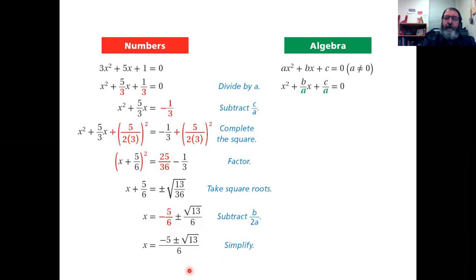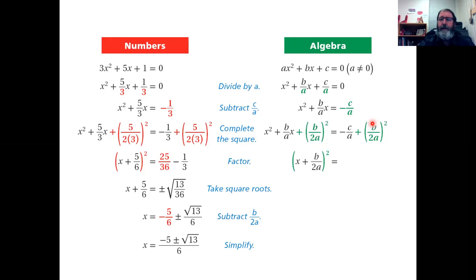Just like we did over here, where I divided everything by 3, here I divide everything by a. Just like we did over here, we get the x's on one side and the constants on the other. We're doing steps 1 and 2. For steps 3 and 4, we take the b value, which is b over a, and divide by 2, so the 2a down here, just like over here the 2 times 3 made the 6. Then we take b over 2a and square it. Since we added it to one side, we have to add it to the other to keep the equation balanced.